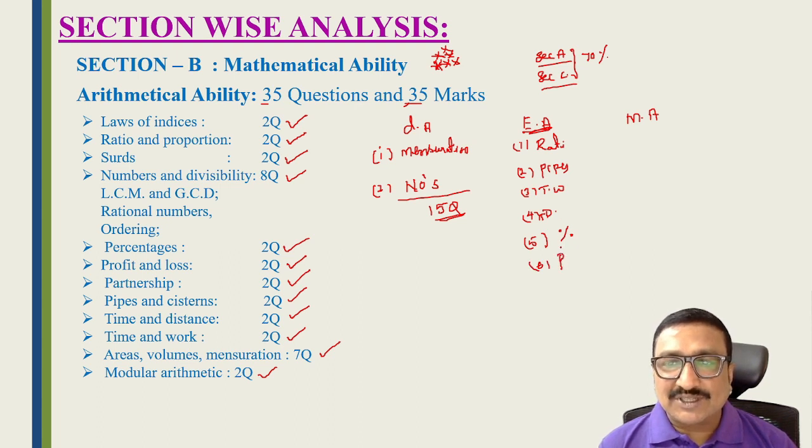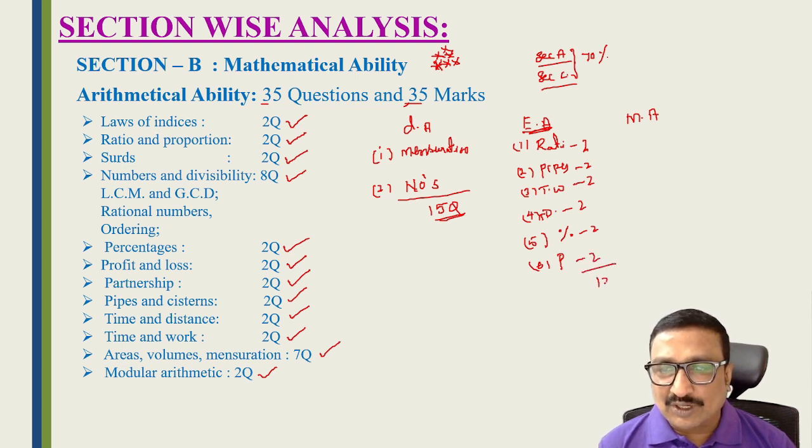These topics are very easy, and from each topic you can get 2 marks, so totally 6 topics, 12 questions. So these are the easy topics, students: ratios, pipes and cistern, time and work, time and distance, percentage and partnership. These questions are very easy, direct, straightforward questions.